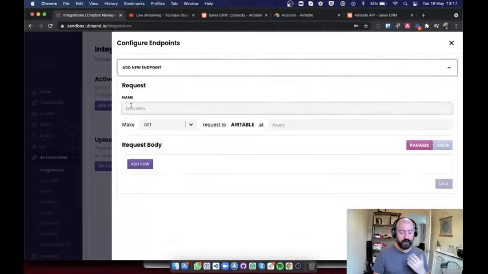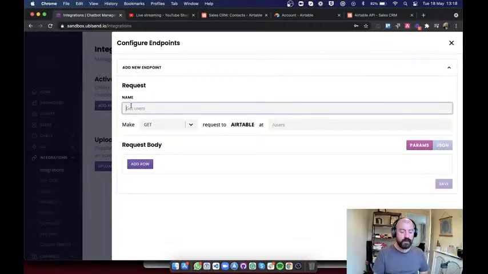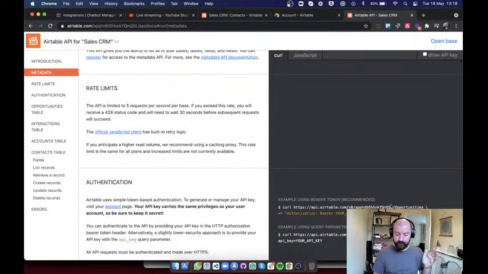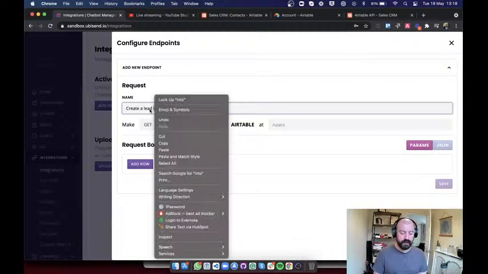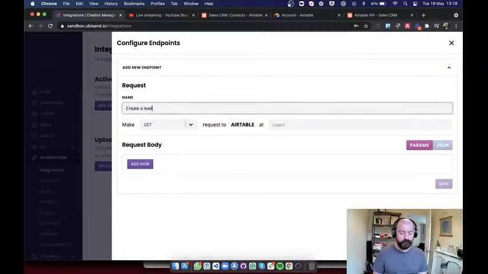Each endpoint here within ubisend, you can actually have multiple endpoints. So this is why this API base URL starts or ends at the very last section here, because that means that with one integration, I can have multiple endpoints, one to opportunities, one to the other one, etc. So I can do multiple endpoints here. All right, so what I want to do here is I obviously want to create a lead into Airtable. I can actually just say create a lead or send a lead.